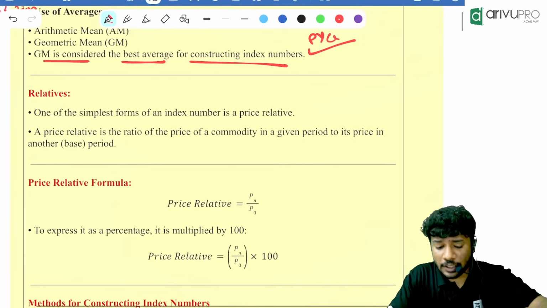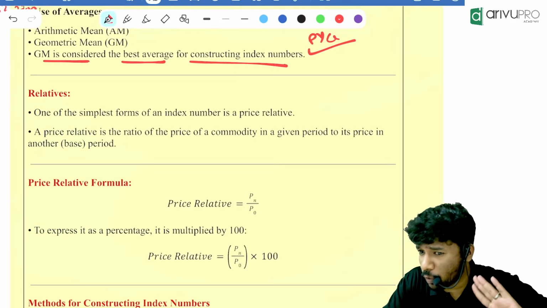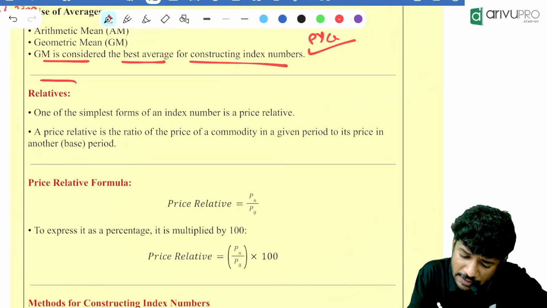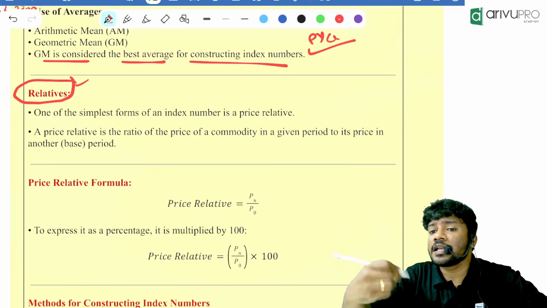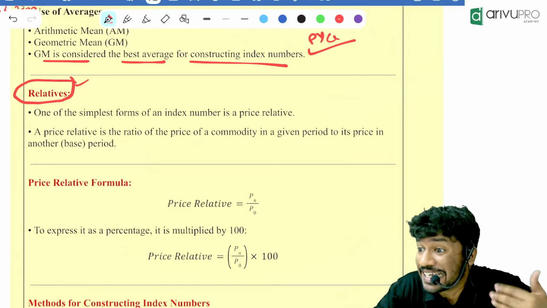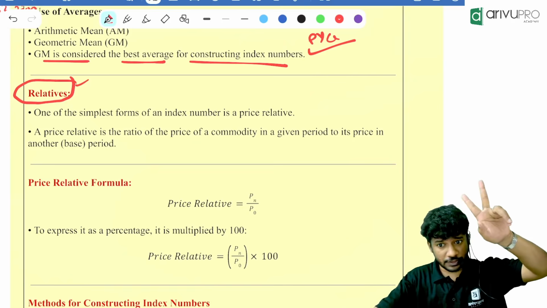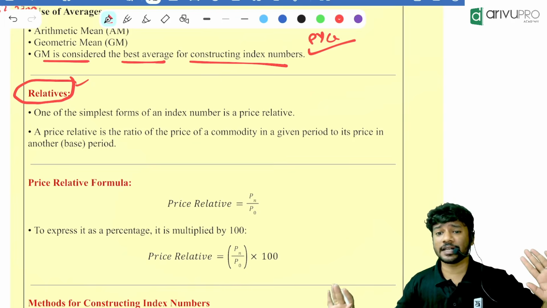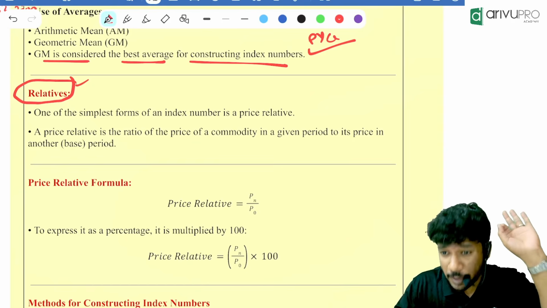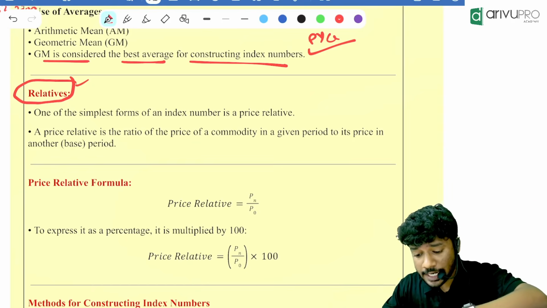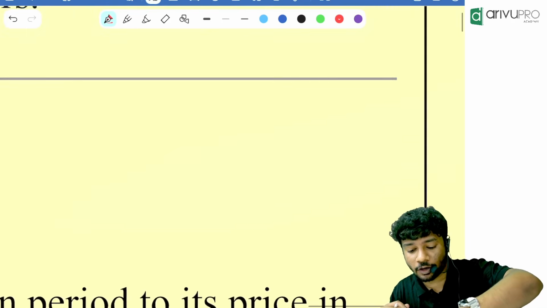Now, people, we are going to one of the basics of index numbers, that is called relatives. Yeah, you also like relatives, right? Now, relatives come over here in index numbers. There are two types of relatives. The first one is price relative. When you hear the name price relative, sometimes you might feel it is complicated. I'll show you why it is not complicated.